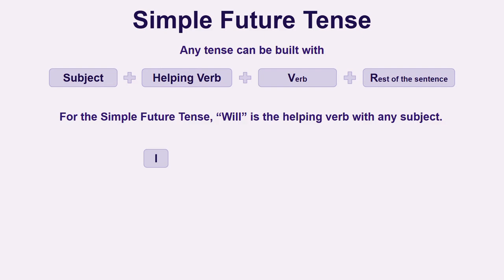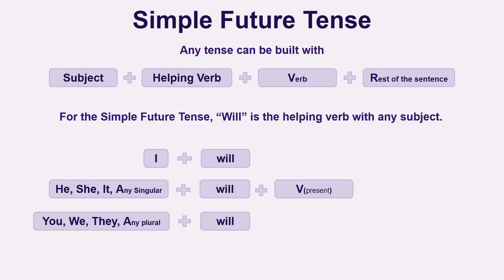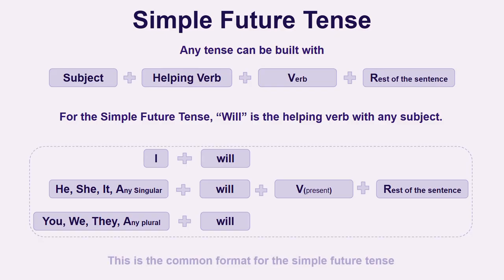I will. He, she, it, any singular, will. You, we, they, any plural, will. Verb in present, rest of the sentence. This is the common format for the simple future tense.